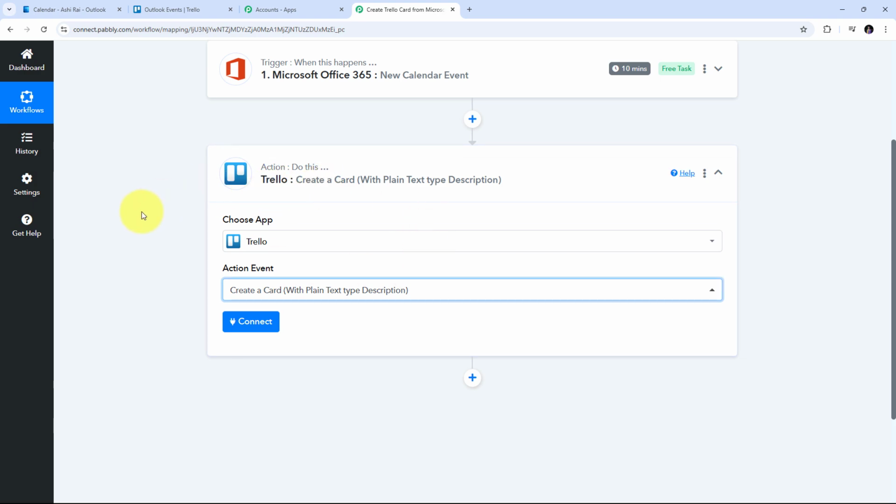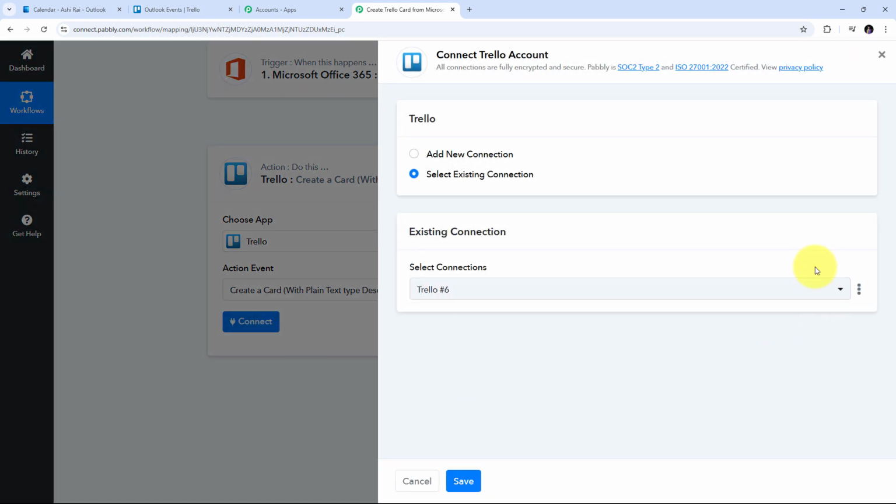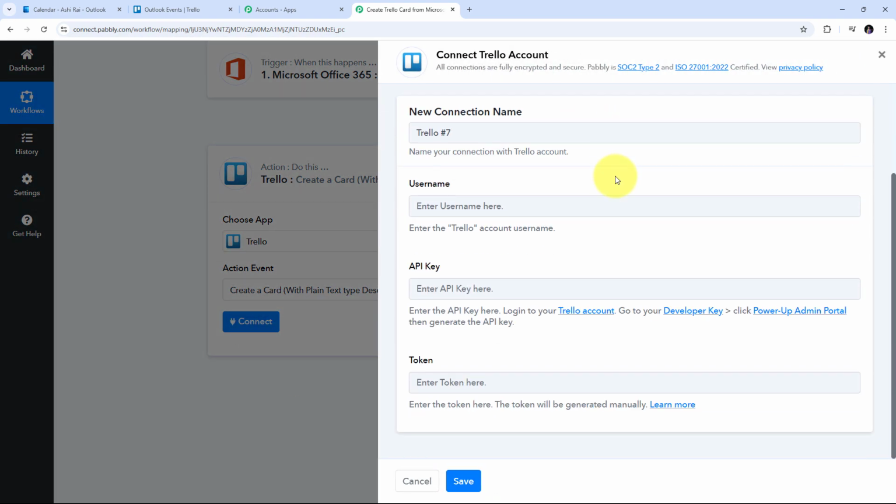And I'm going to connect Trello with Pabbly Connect in my workflow. So I'm going to click on connect. I'm going to click on add new connection. And for connecting Trello with Pabbly Connect, I need to fill all these details, like I have to give the username, API key, and the token. So how am I going to get all these details?